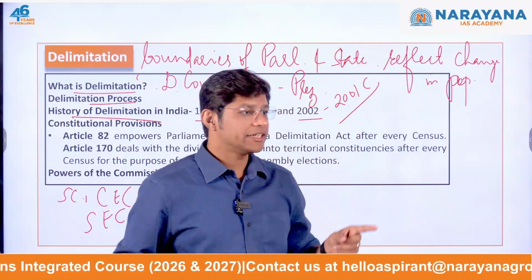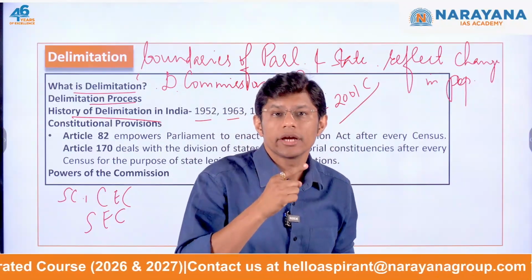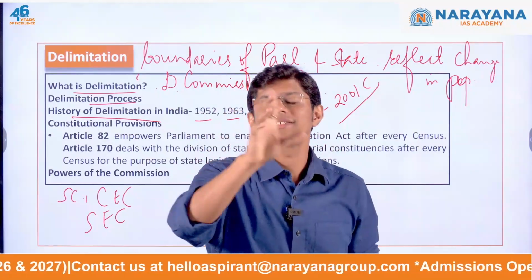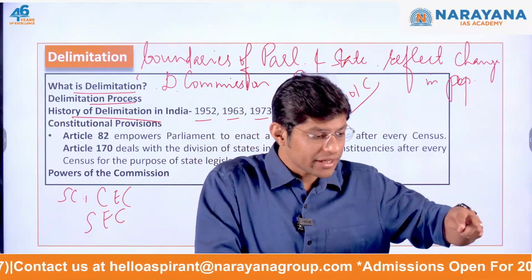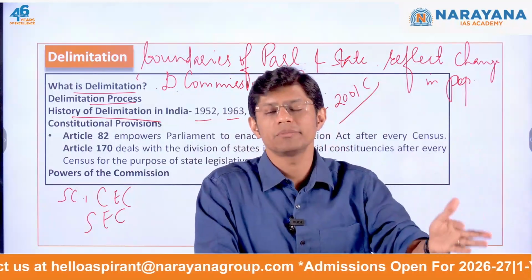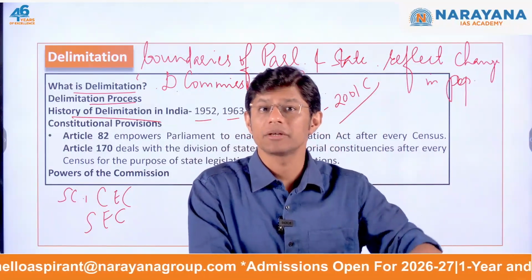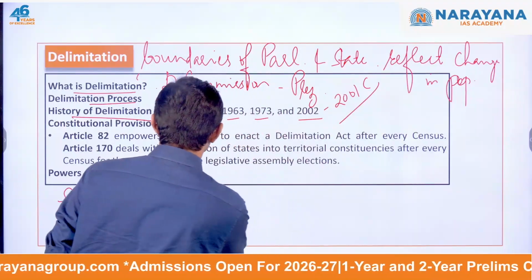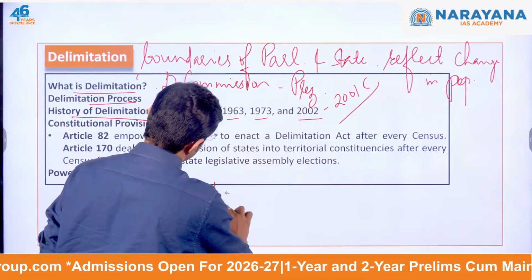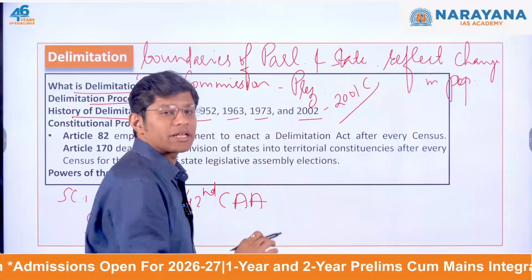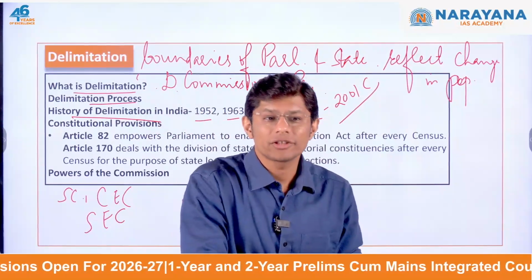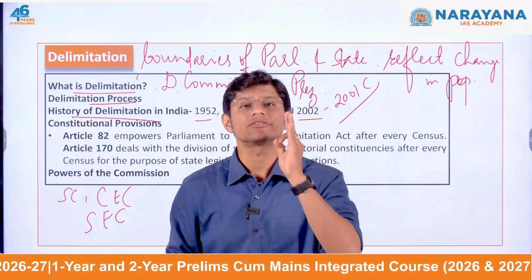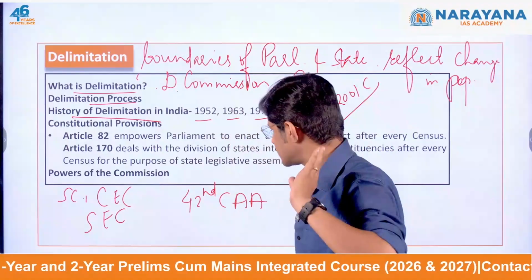Now, the last delimitation held in the year 2002 only redrew the boundaries to adjust for the change in population, but it did not increase the number of seats. Why? Because of the 42nd Constitution Amendment Act. Now, this 42nd CA, which was passed in the year 1976, froze the increase of seats until the 2001 census.